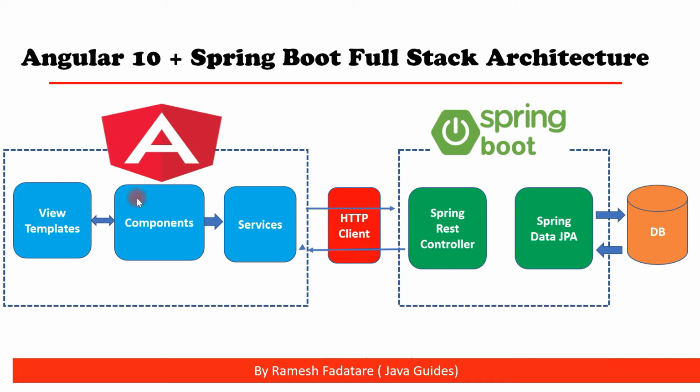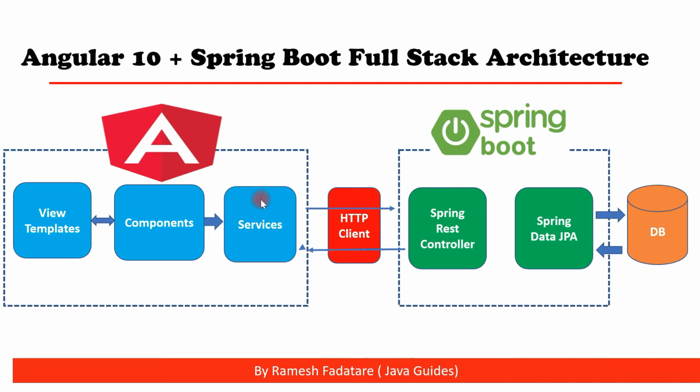Look at here, different components are involved in Angular application like view templates, components, services, and we may have our own directives and pipes, etc. View templates are built using HTML, and these view templates represent user interfaces, and components will handle the data and the application logic basically, and services are basically used to communicate with the server using REST API.